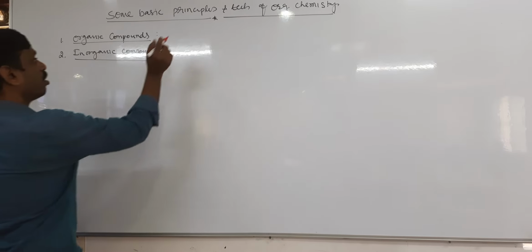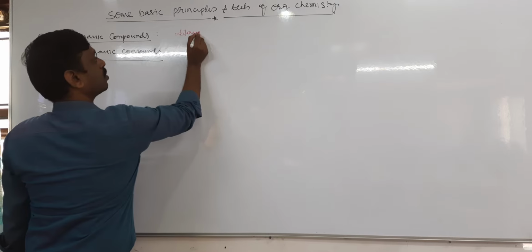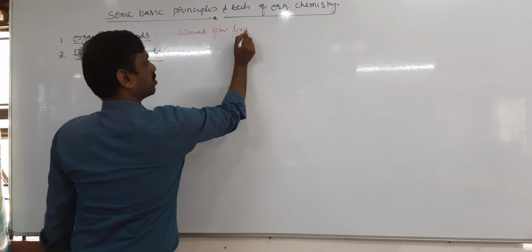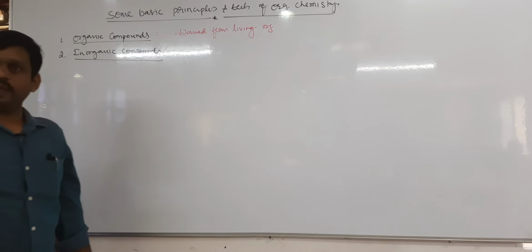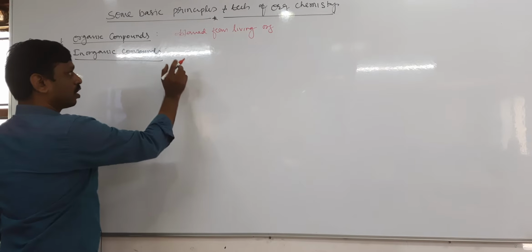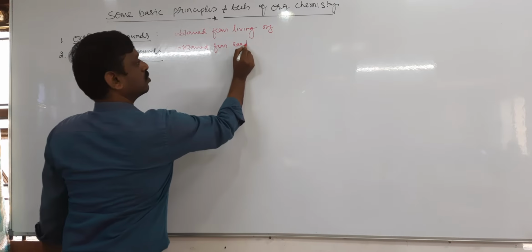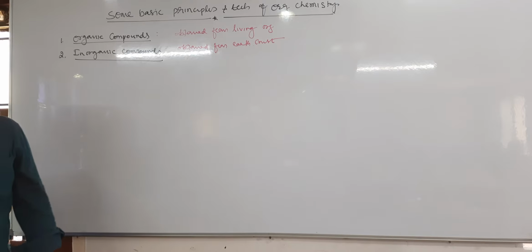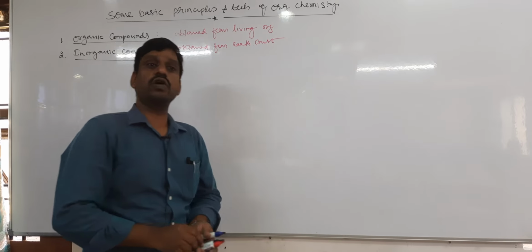Therefore, organic compounds are the compounds which are obtained from living organisms, like the wastage of plants and dead bodies of animals, etc. And inorganic compounds are the compounds which are obtained from the earth crust.